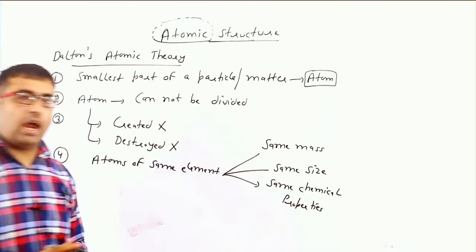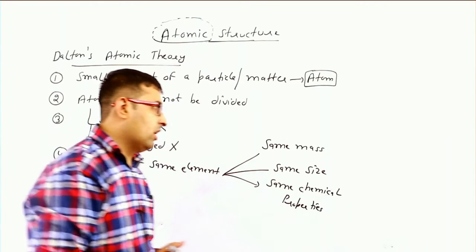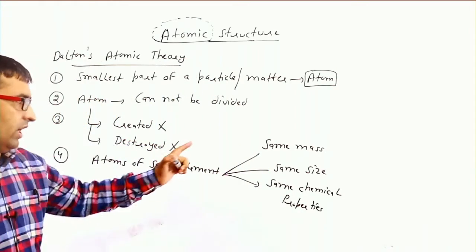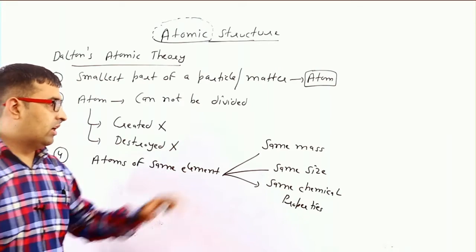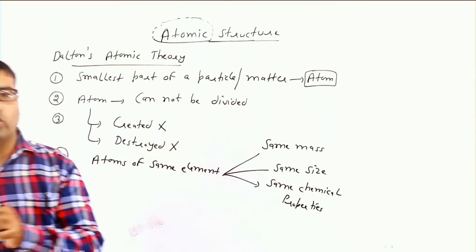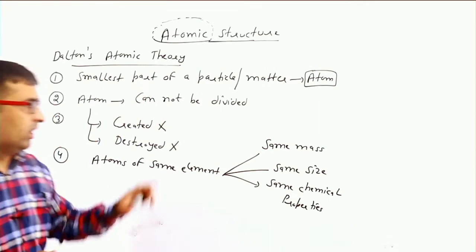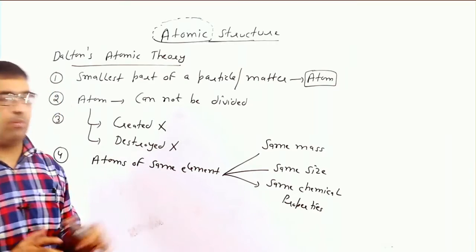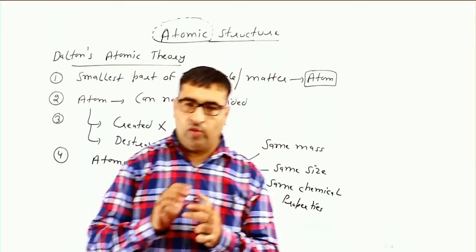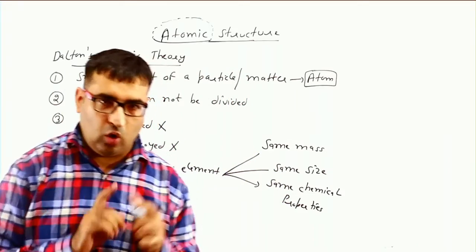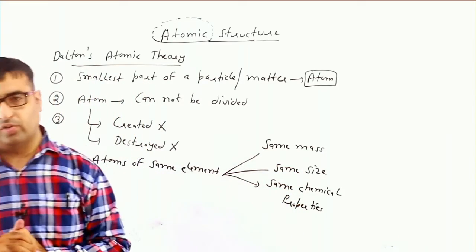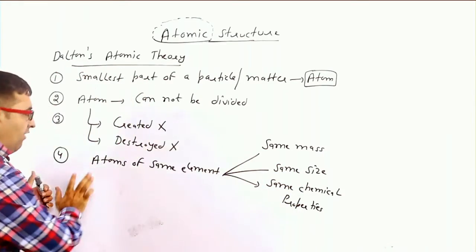If we take atoms of hydrogen, then all atoms of hydrogen have the same size, same shape, same mass, and same chemical properties. If we take atoms of oxygen, then oxygen atoms have the same mass, same size, same chemical properties. But if we take atoms of different elements, then those atoms have different mass, different size, and different chemical properties. So students, this is our fourth point.